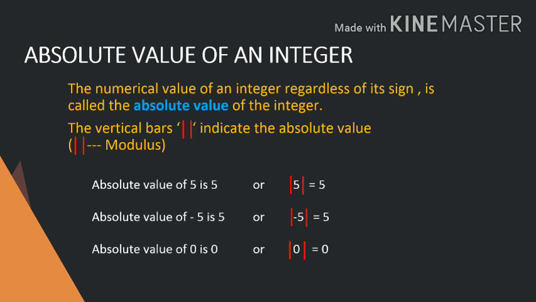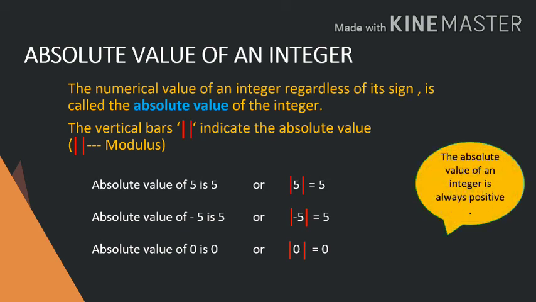You can see here absolute value of 5 is 5, or modulus of 5 is equal to 5. Absolute value of minus 5 is 5, or modulus of minus 5 equal to 5. Absolute value of 0 is 0, or modulus of 0 is equal to 0. इसका मतलब जब हम एब्सोल्यूट वैल्यू की बात करते हैं तो हम साइन को इग्नोर कर देते हैं, चाहे उसके साथ प्लस का साइन हो चाहे माइनस का हो, एब्सोल्यूट वैल्यू हमेशा उसकी पॉजिटिव रहेगी. The absolute value of an integer is always positive.